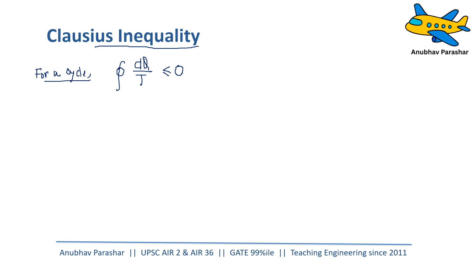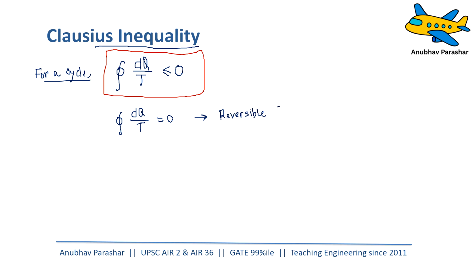Now the others were unable to understand. What do you mean by this, that the cyclic integral of dq by T is always smaller than or equal to 0? What do you want to say through this? Then he further went on to explain that if the cyclic integral of dq by T is equal to 0, then the cycle is reversible. Reversible cycle.